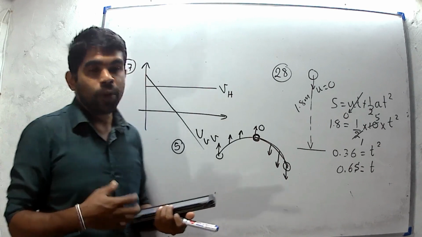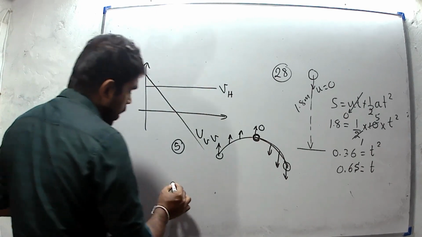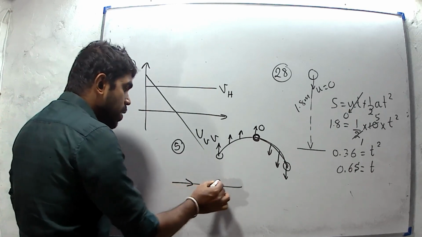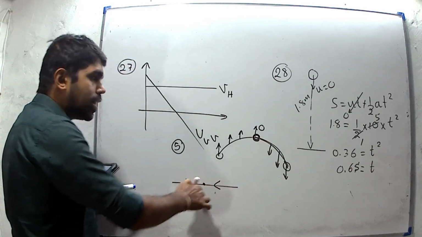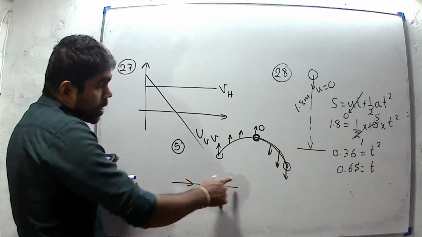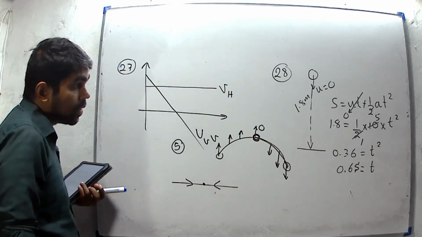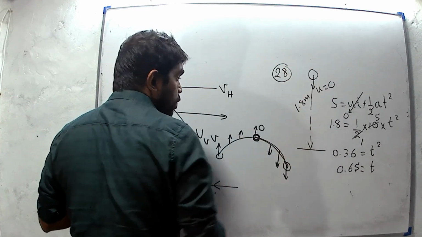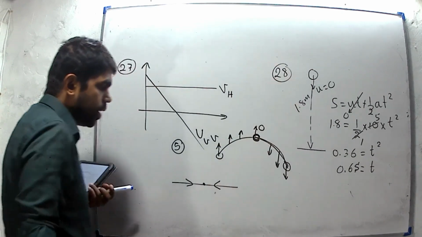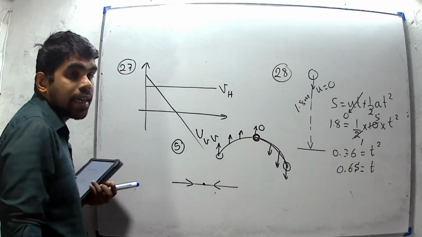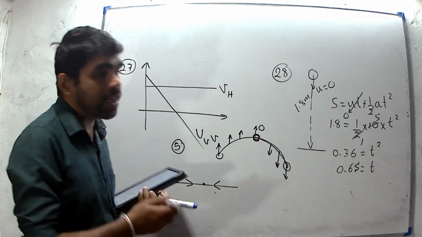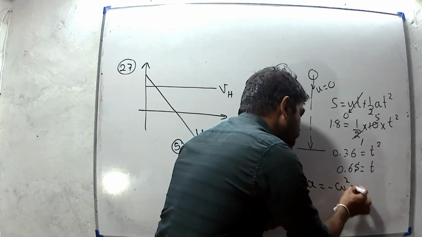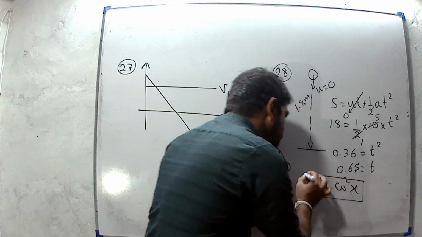For simple harmonic motion, the force and acceleration are towards the oscillation center. But for this motion, force is in this direction for the whole motion, downward direction. Therefore, we can't get it as a simple harmonic motion. We are using a equals minus omega squared x to define a simple harmonic motion.